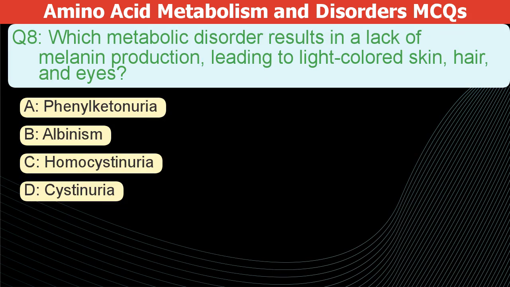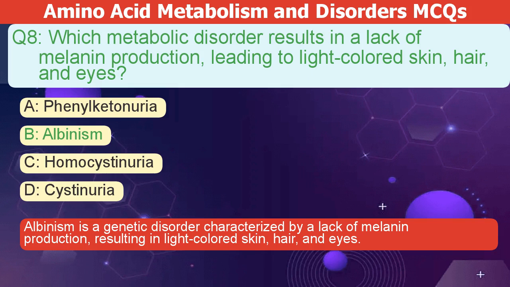Which metabolic disorder causes a lack of melanin, leading to light skin, hair, and eyes? A. Phenylketonuria. B. Albinism. C. Homocystinuria. D. Cystinuria. The correct answer is B. Albinism is a genetic disorder characterized by a lack of melanin production, resulting in light-colored skin, hair, and eyes.